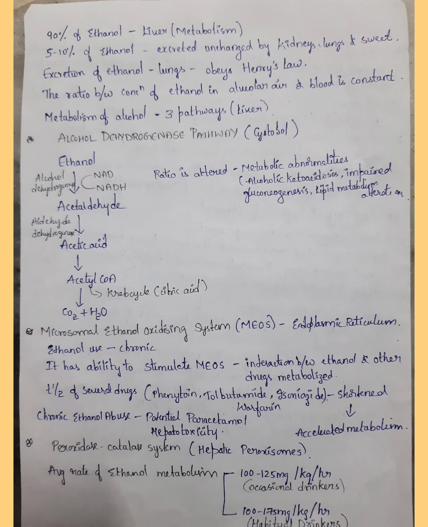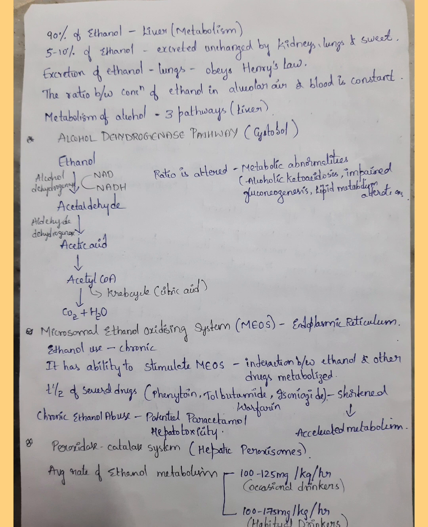Metabolism of alcohol in the liver takes place by three pathways: the alcohol dehydrogenase pathway, the microsomal ethanol oxidizing system, and the peroxidase catalase system. The alcohol dehydrogenase pathway takes place in the cytosol. Ethanol is converted to acetaldehyde, acetaldehyde is converted to acetic acid, and acetic acid is converted to acetyl CoA. Acetyl CoA further enters the Krebs cycle and is converted into carbon dioxide and water. Ethanol to acetaldehyde conversion is carried out by alcohol dehydrogenase, and acetaldehyde to acetic acid by aldehyde dehydrogenase.